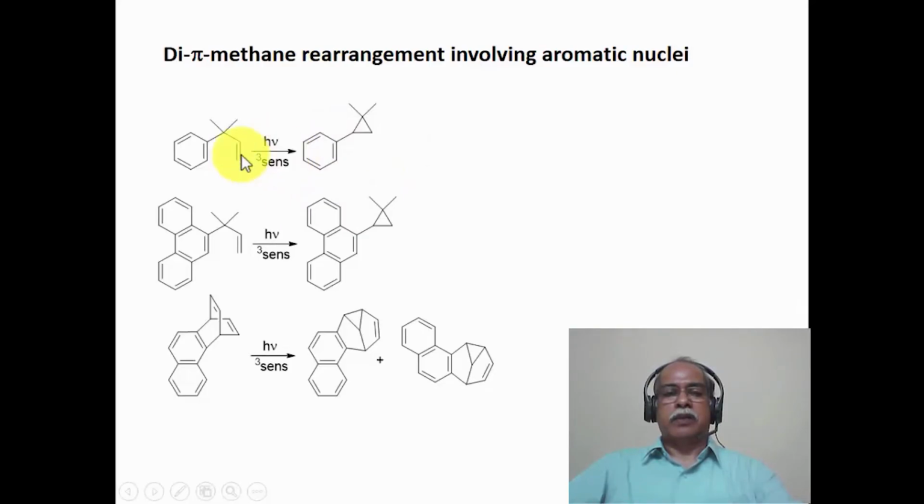That means it will undergo this reaction through a triplet state intermediate that is formed in this particular case. So all these cases essentially correspond to the di-pi-methane rearranged product. Here, the di-pi-methane rearrangement can give potentially two products. The double bond can be either here or here in the canonical structure. So the two types of products are indicated in the product structures shown here.